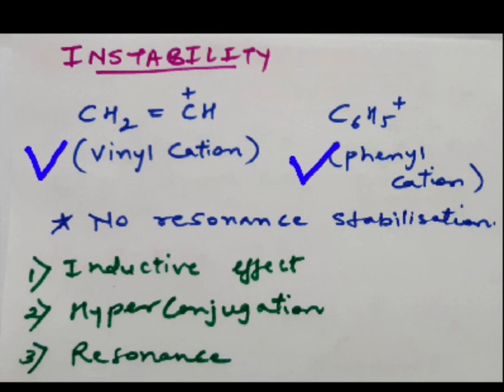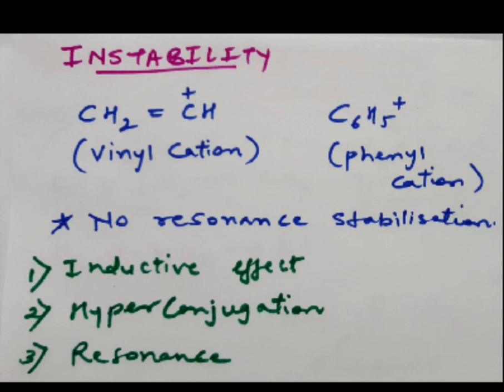There is no vacant orbital existing with the carbon which can undergo resonance. Neither does it have any conjugated bonding system, so it cannot participate in resonance, and this is applicable to both cases, vinyl cation as well as phenyl cation. So with no resonance stabilization, these are highly unstable in nature.